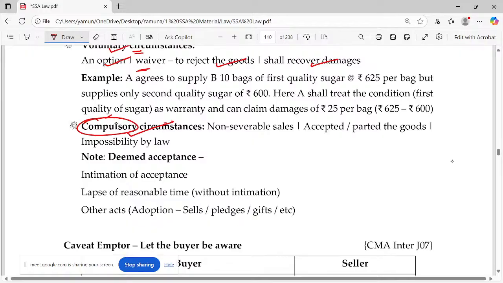Okay. So compulsory circumstances: in the case of non-severable goods, you cannot separate it. Or you have accepted the goods or parted with the goods. Example, gifted the goods. In this case, you have to go for compulsory circumstances. You are treating condition as warranty, which means you cannot cancel the contract, you can only claim for the damages. Okay. Deemed acceptance: probably you have given the acceptance, or the reasonable time is over, or other acts like you have adopted or sold or pledged or gifted to anybody. All these you can see.